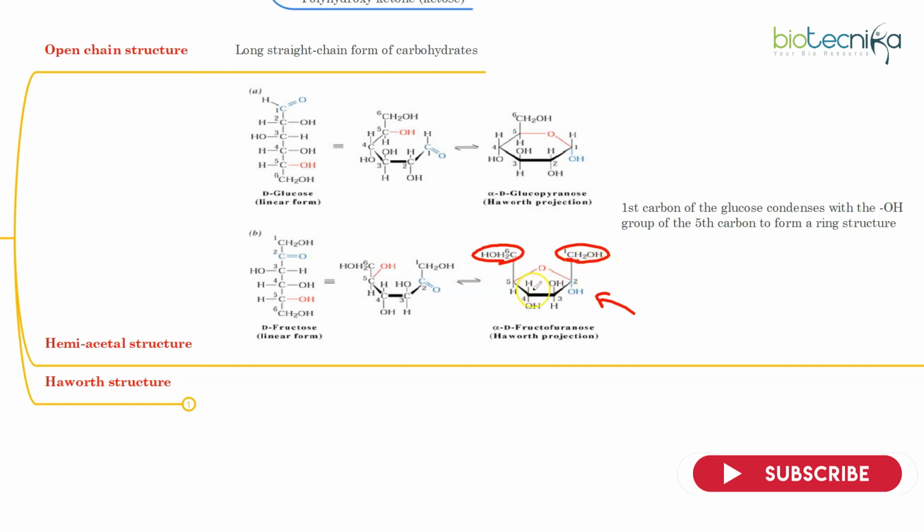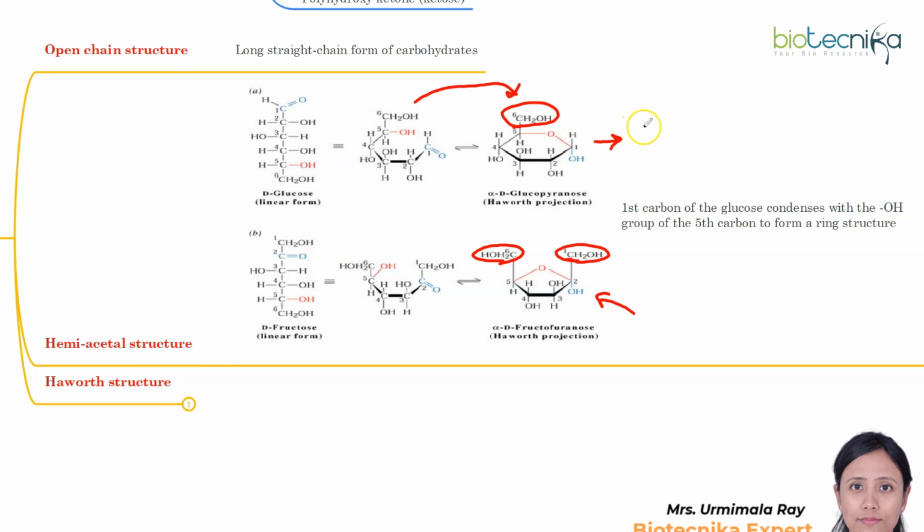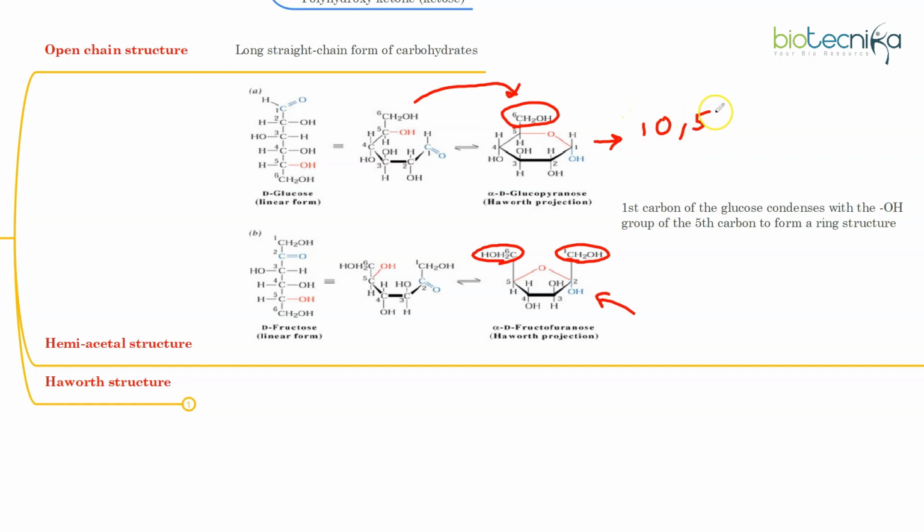For this kind of cyclization, whereas in this kind of cyclization, only the 6th carbon is outside the ring. The rest of the carbons are all inside the ring. So this cyclic structure is not aromatic, it is just a cyclic structure. This cyclic structure is formed with 1 oxygen and 5 carbons.